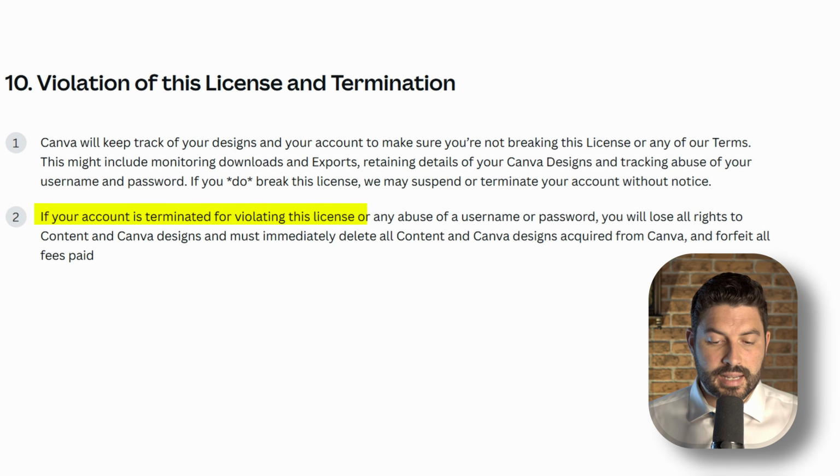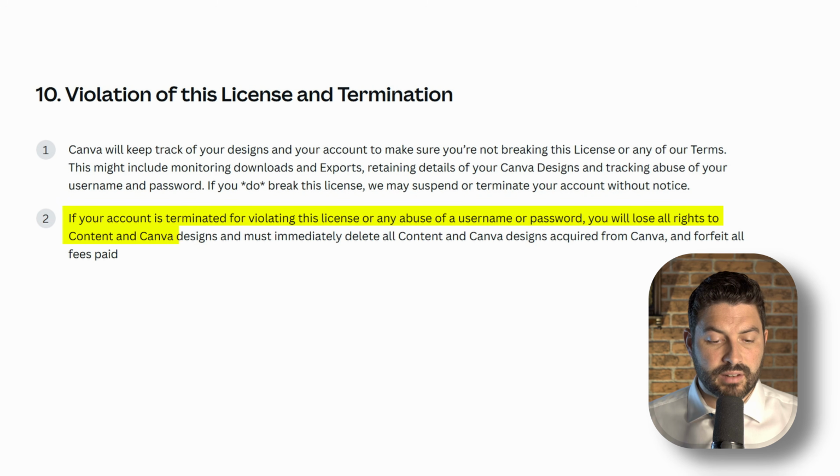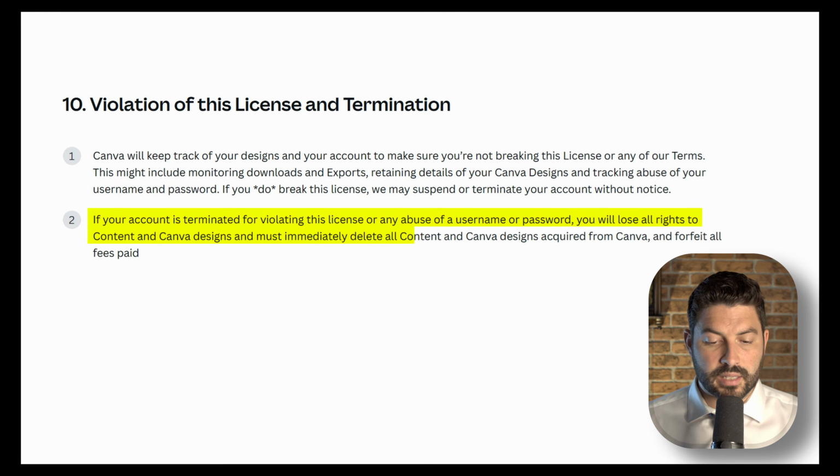Now, in the event of termination, what happens to the content you used in your design if you breach the agreement with Canva? Well, it's pretty harsh. If your account is terminated for violating this license, you will lose all rights to content and Canva designs and must immediately delete all content. So basically, if you're violating the terms of the agreement, they can force you to take your thumbnails down or any other graphics you've created with Canva. As we have seen before, given the fact that there's some discretion to terminate the agreement and that there is no grace period to cure potential breaches, I think it creates a little bit of a risk for professional content creators and small businesses creating content on Canva. It's not a major risk, but something to keep in mind nonetheless.